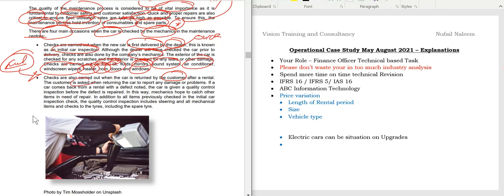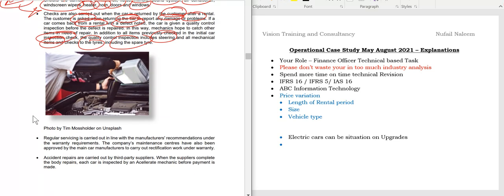The customer is asked when returning the car to report any damage or problems. If the car comes back from a rental and defects are noted, the car is given a quality control inspection and the defect is repaired. In this way, mechanics hope to catch other repair needs in addition to those previously checked in the initial car inspection. The quality control inspection includes steering and mechanical items and tires, including spare parts. We can have an IT system integrated for this also, to observe what problems are taking place.